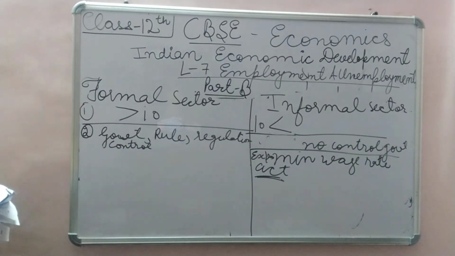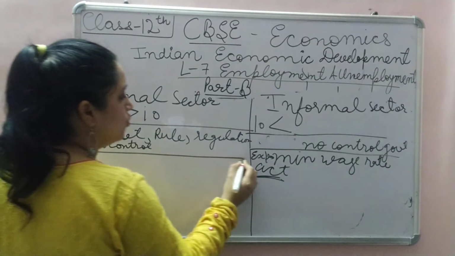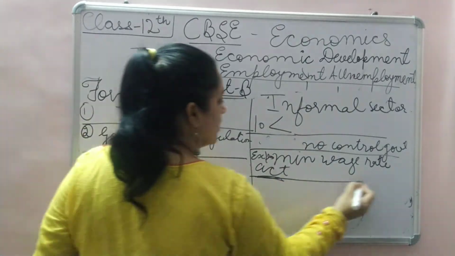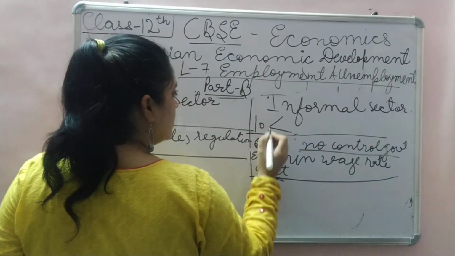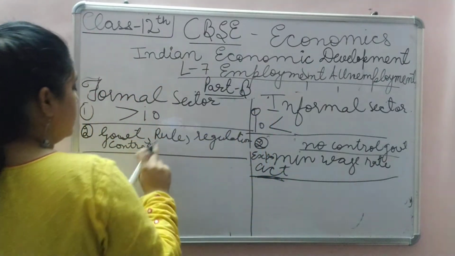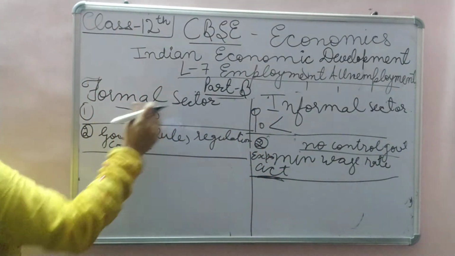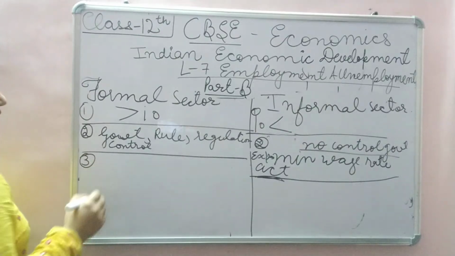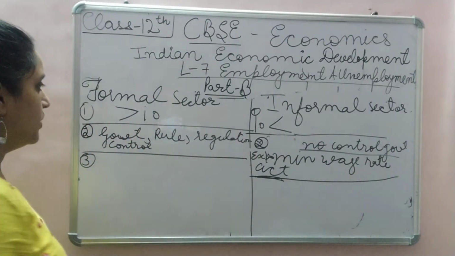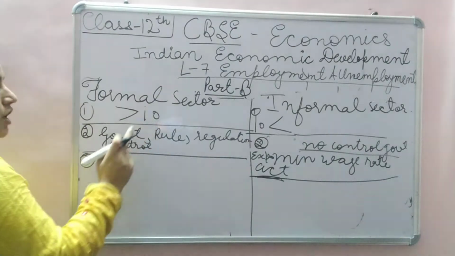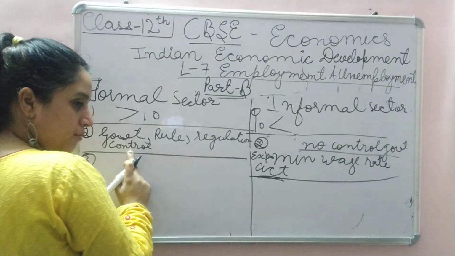Okay. Then the third point is that workers working in the formal sector are entitled to social security benefits. I told you there are acts applicable to this sector. Like in a school, or suppose a chips company, where people are more than 10, government rules and regulations will be applicable.